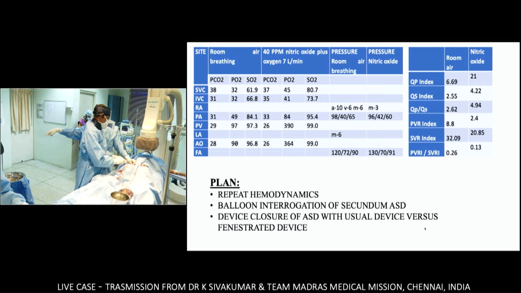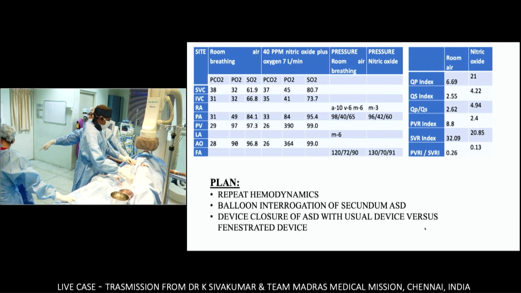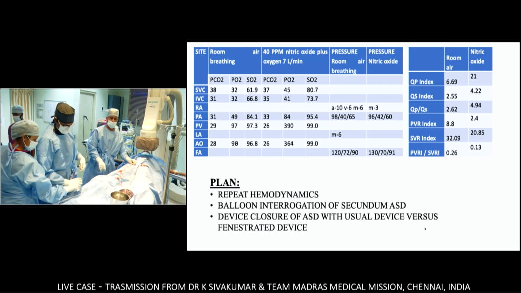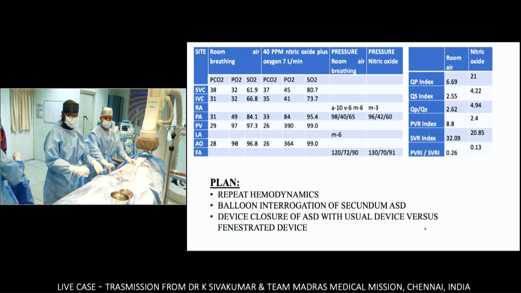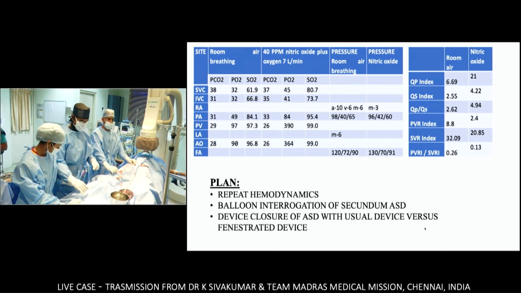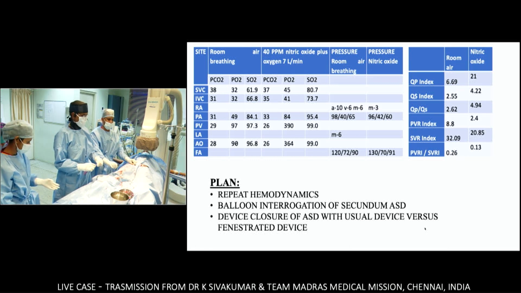And then ultimately, for your device closure, do you have intracardiac echo for guidance? Say she's nice and conscious, it would be nice not to have TEE, but how do you guide it that way? We have the age-old transthoracic echo guidance, Alison. Oh, transthoracic. I forgot there was transthoracic.